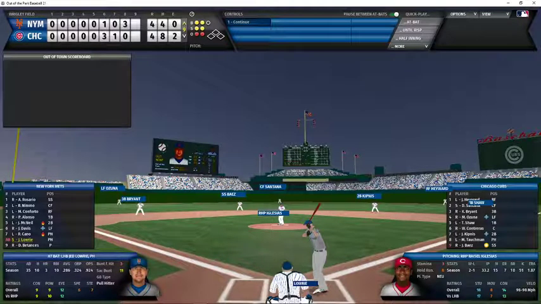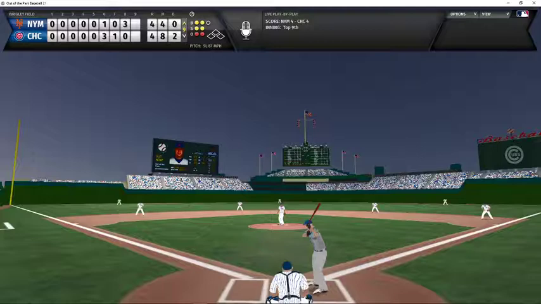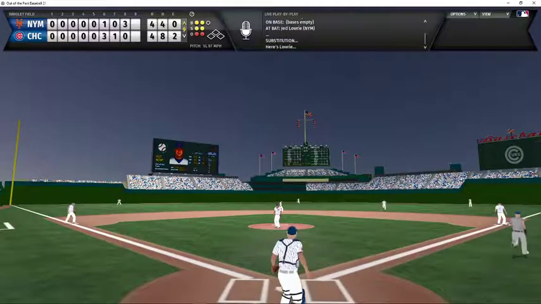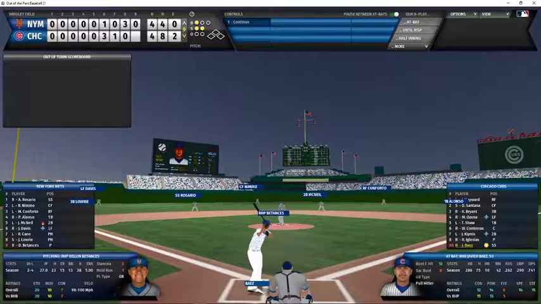With 2 outs now and a 2-2 count, Lowry is going to bat. Jed Lowry is pinch hitting. He's coming up in this situation for the Mets to try to untie this game, and he's going to hit a liner to right, which a very alert Hayward is going to react and make that catch for out number 3. We go now to the bottom of the 9th of a 4-4 tie.